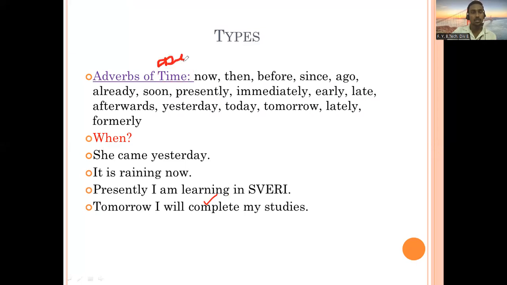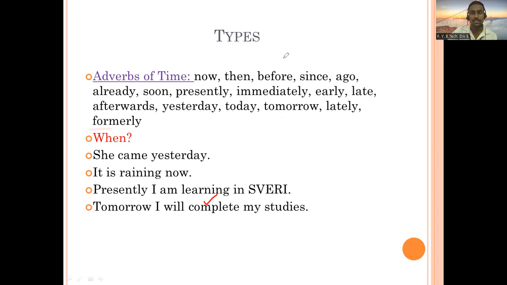The word when is going to be used to ask a question, and if you get the answer to the WH word when, the answer that you get will be an adverb of time. Some examples mentioned here are: now, then, before, since, ago, already, soon, presently, immediately, early, late, afterwards, yesterday, today, tomorrow, lately, formerly.